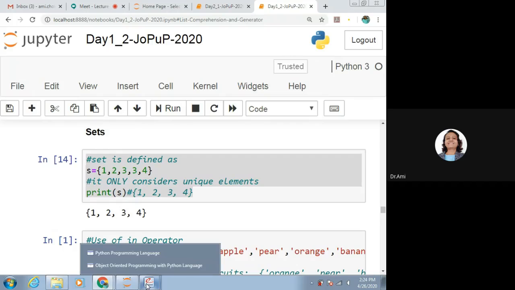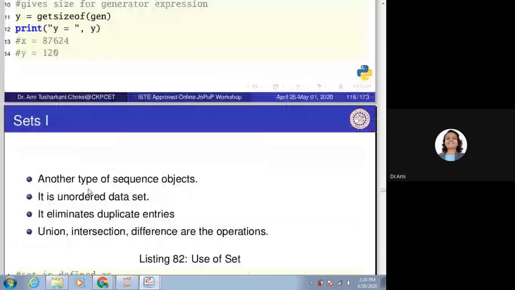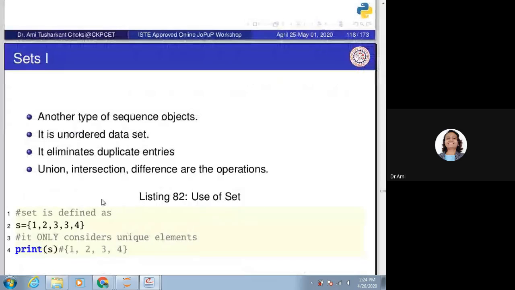Now, the next thing which we want to learn is sets. Set is another type of sequence object. It is an unordered data set. It eliminates duplicate entries.